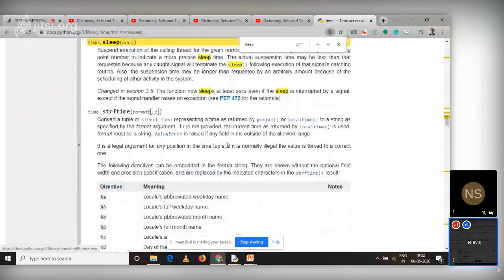And if you can see, the argument is secs, so secs is what? Seconds. The sleep function accepts one argument, and that is seconds. For that particular amount of time, your program won't be running. It will be in stop mode, or wait mode. So this is how you can work with modules, and these are some inbuilt modules available in Python.